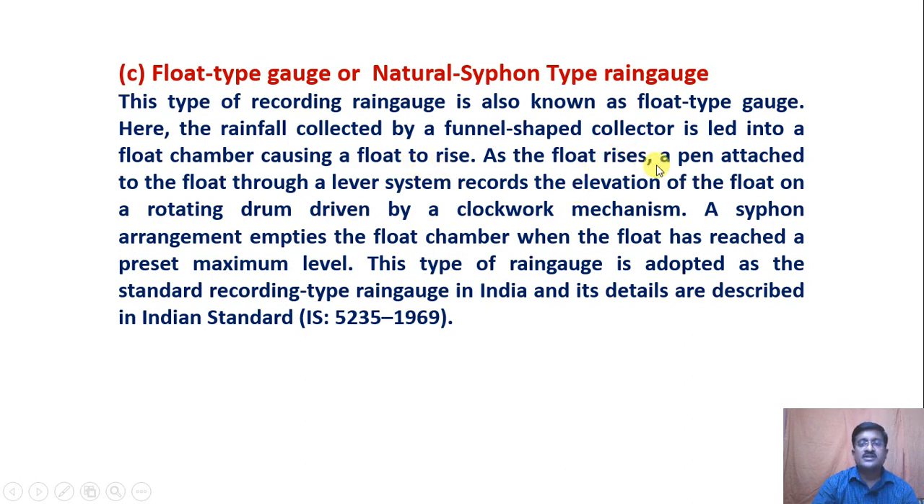As the float rises, a pen attached to the float through the lever system records the elevation of the float on a rotating drum driven by the clockwork mechanism. A siphon arrangement empties the float chamber when the float has reached a preset maximum level. This type of rain gauge is adopted as the standard recording type rain gauge in India, and its details are described in Indian Standard IS 5235 1969. Thereafter the amendment is also there.